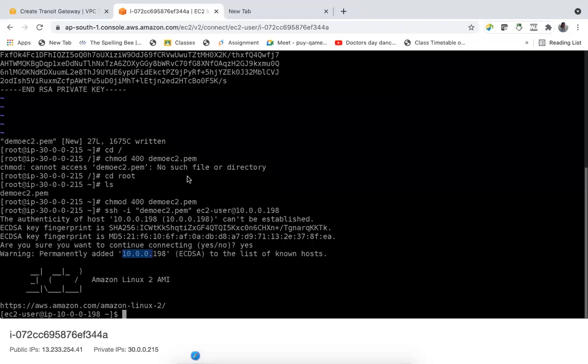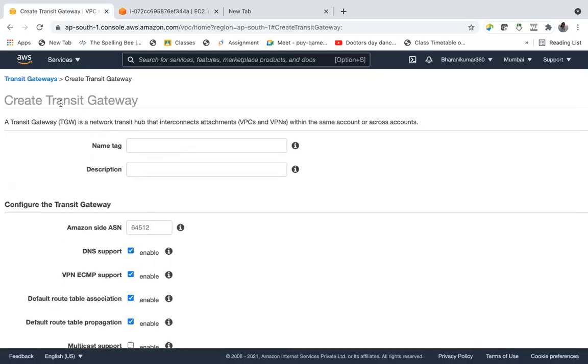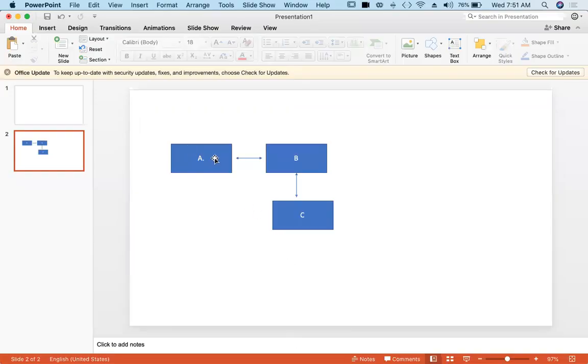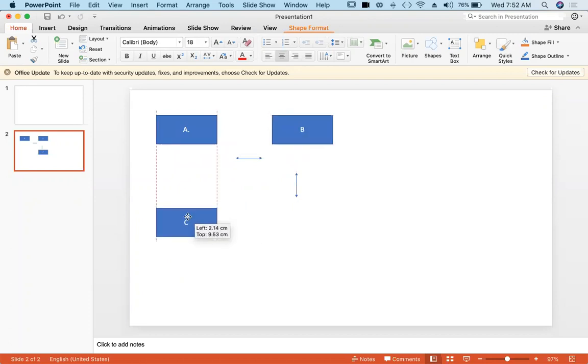Okay, using transit gateway, this transit gateway acts as a hub and interconnects VPCs as well as VPNs. Suppose there are n number of VPCs and you can set a transit gateway as a hub. Now what happens with the transit gateway is, VPC A is there, VPC B is there, VPC C, and let's say VPC D is also there.